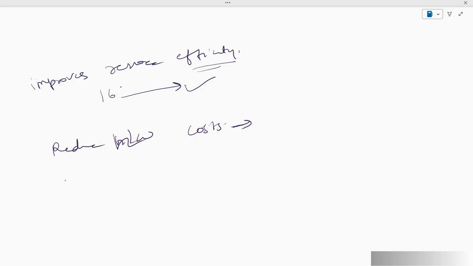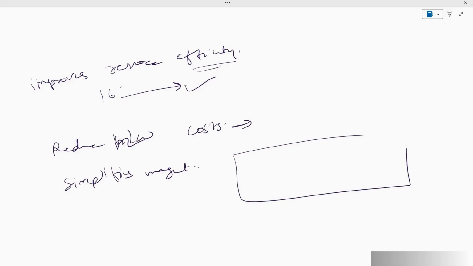Now, the third benefit that we are having is that it simplifies management. What do I mean by that? When I say virtualization is going to help us simplify management, it basically means that it is much easier to manage and control virtual environments on one host than managing multiple separate computers. Okay, basically it means to say that, let's say we are having this physical machine, which is the host.